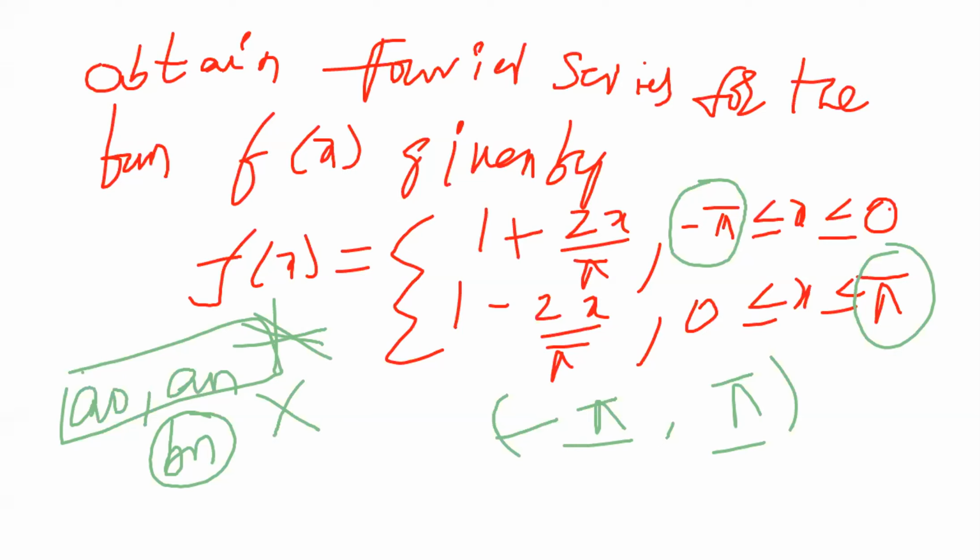Check if f of x is even or odd. Suppose f of x is neither even nor odd, then this problem goes to Euler's method.